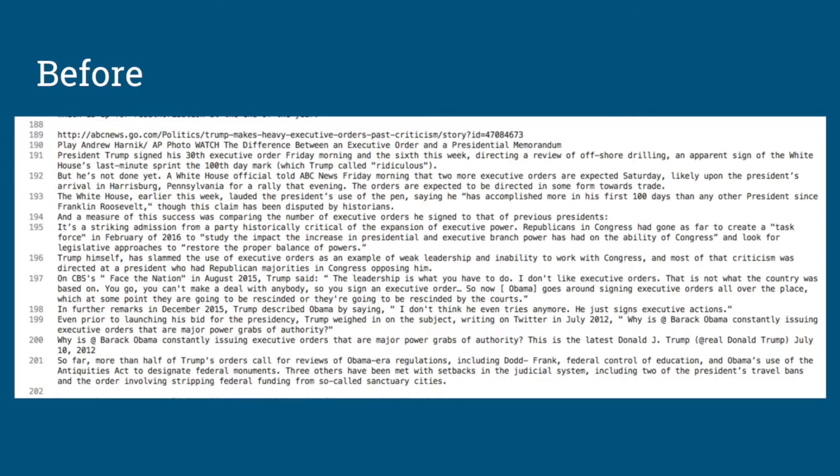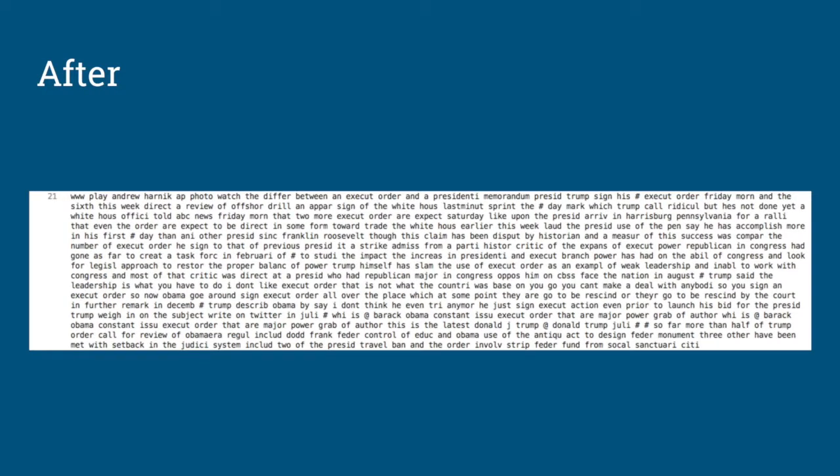Here's an example of an article before being pre-processed. The first line contains the link to the article, and below it is the rest of the article. Here's the same article after it has been processed.